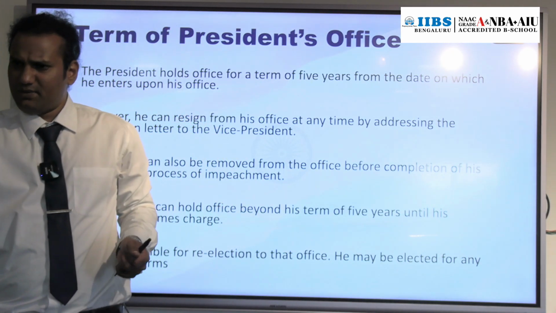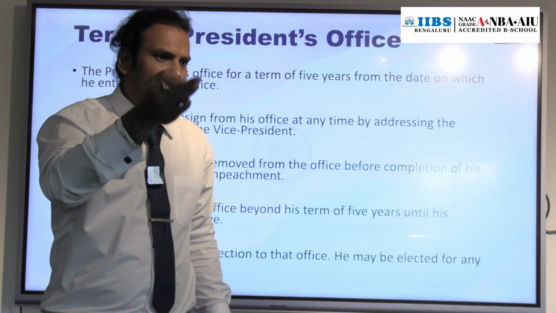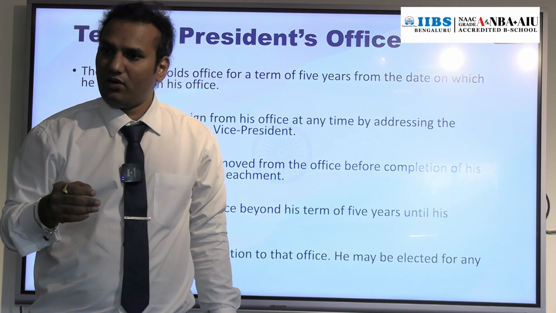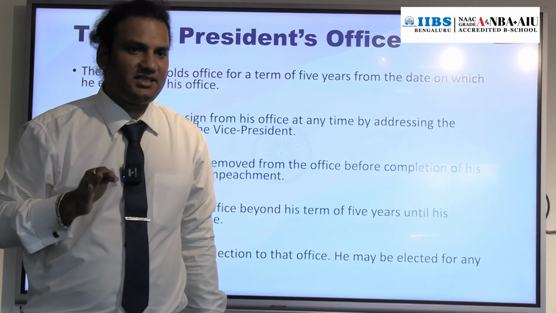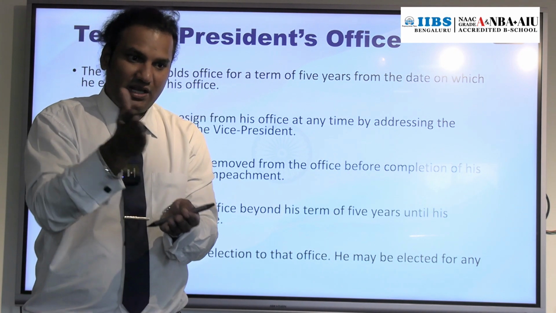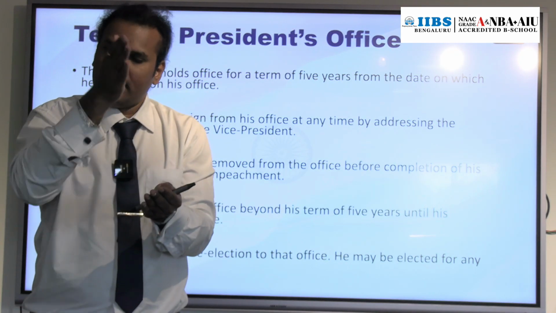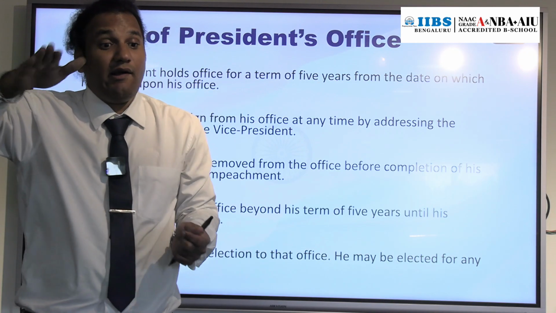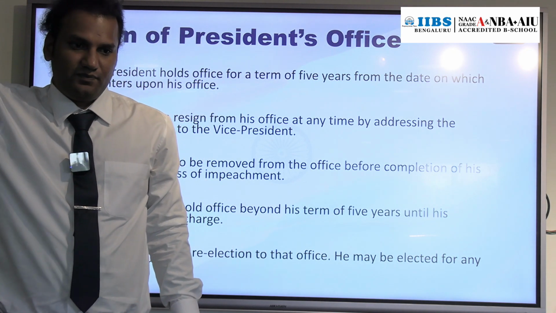So if the Election Commission of India fails to conduct the election for the President post before the completion of the existing President's term, at that time the President who holds the post can hold the post beyond 5 years of tenure.